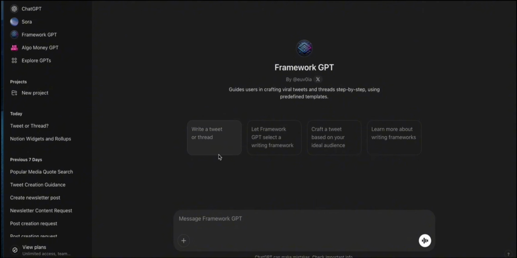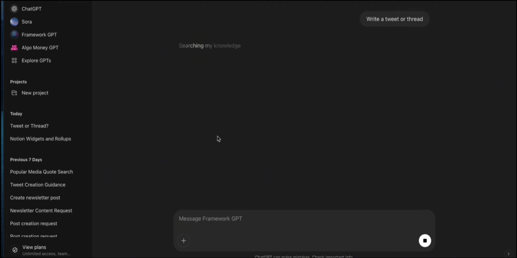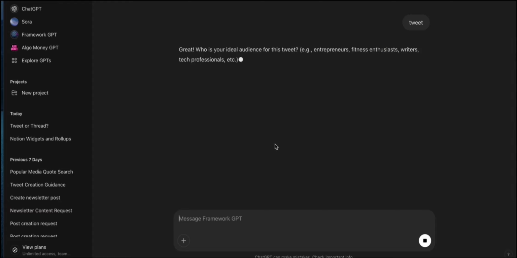Let's say we want to write a thread so we can see how this works, or let's say a tweet. Actually, it'll be simpler. So we'll start by clicking on that. It's going to ask us if we want to write a tweet or a thread. So we're just going to say we want to write a tweet. Okay, now it wants to know who our audience is. So we'll say that our audience is, let's say, fitness enthusiasts. You could pick anything. I picked homeschool moms recently. It doesn't matter what you pick. It'll come up with something.